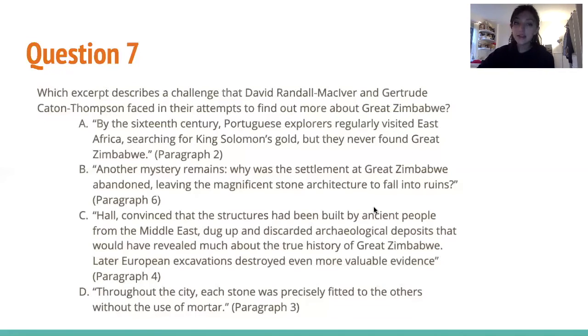And choice D: throughout the city, each stone was precisely fitted to the others without the use of mortar. So this, again, doesn't describe a challenge at all. This is more of a description. So this question is a little bit hard, so we had to go through and do process of elimination, because we may not see right away that C is the right answer, but we definitely can see why the other ones are the wrong answers. So the answer is C.